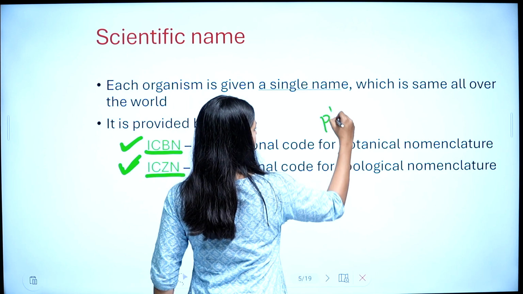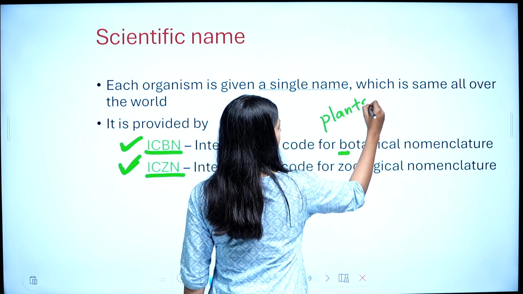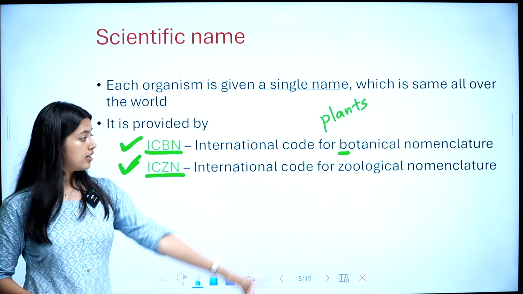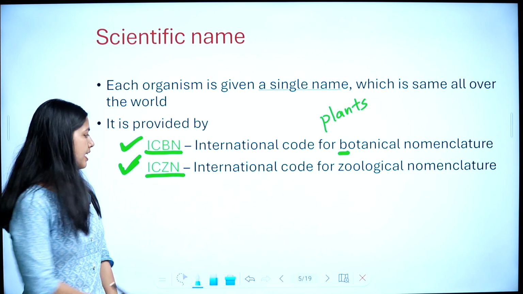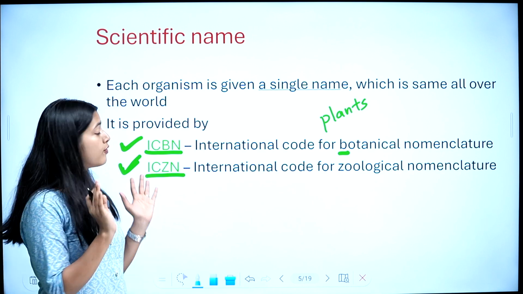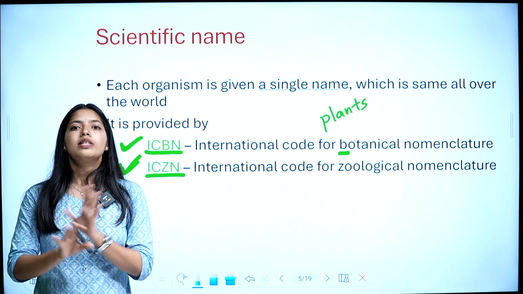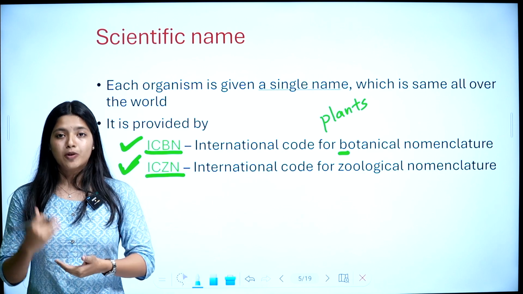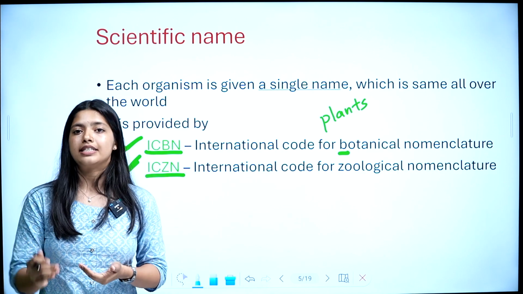Okay, plants. And names of animals is given by or provided by the International Code of Zoological Nomenclature, which is ICZN. Okay, is that clear? ICBN and ICZN. Now, what is a scientific name? It is a name which is universally accepted, which is the same all over the world, a single name. And it is provided by ICBN and ICZN.